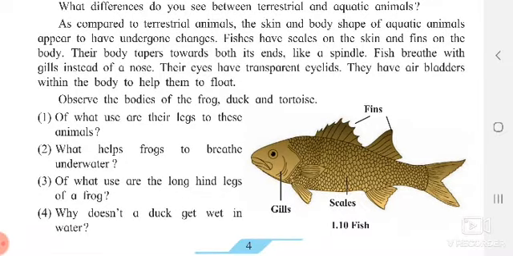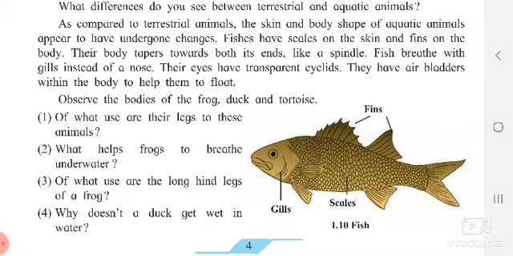Now, there are a few questions which they have asked you. Observe the bodies of frog, ducks, and tortoise. Of what use are their legs to these animals? Can you tell me why their legs are useful for them? Normally you will say, teacher, from one place to another they can go. Yes. But a frog has webbed toes. Webbed toes means their toes are spread a little. So they can jump, find comfort at one place, easily adjust, and jump to another place without losing balance.